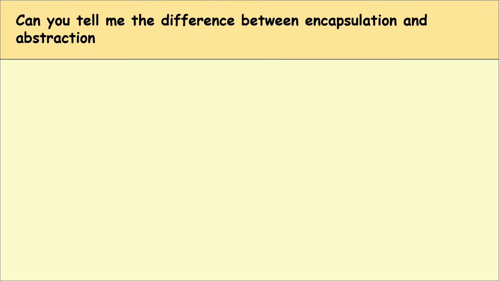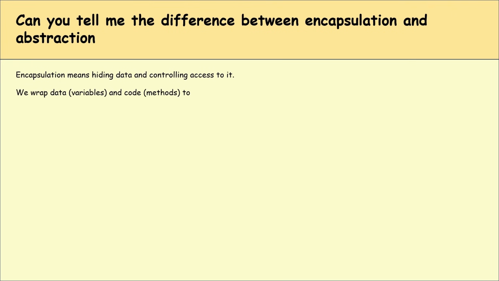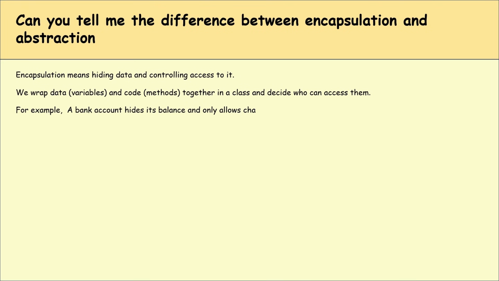Can you tell me the difference between encapsulation and abstraction? Encapsulation means hiding data and controlling access to it. We wrap the data and code together in a class and decide who can access them. For example, a bank account hides its balance and only allows change through deposit or withdraw methods, whereas abstraction means